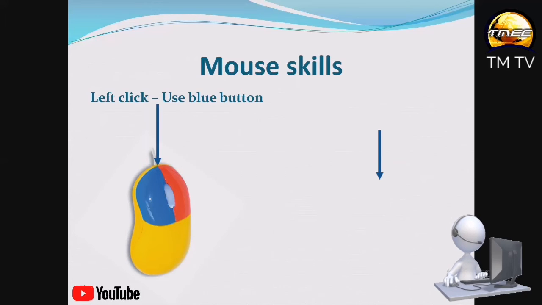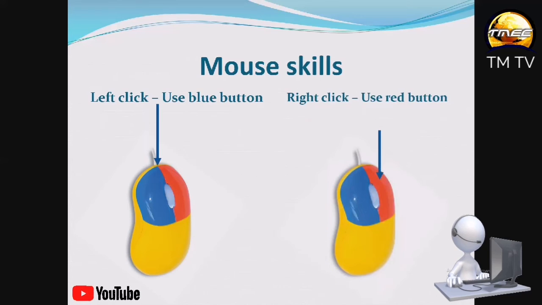Down, up, so you press and release. Then we have the right click. We use the red button for our right click. That's the right mouse button. That is what we use for right click.